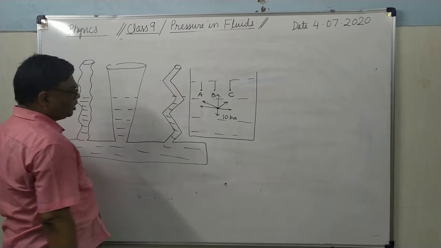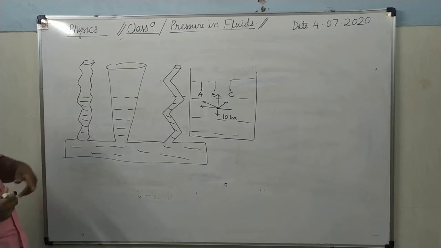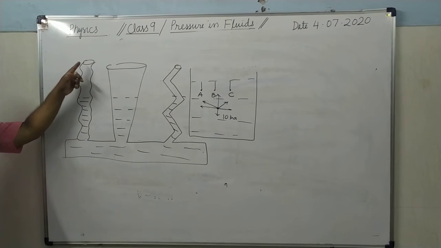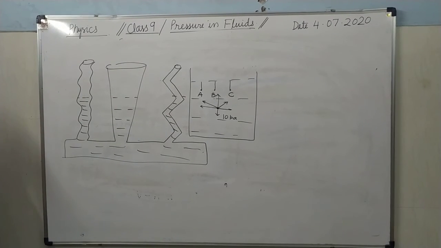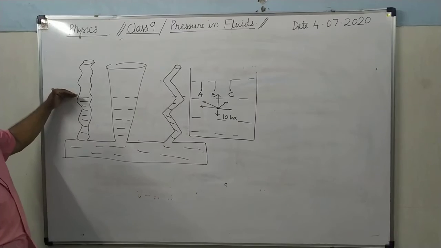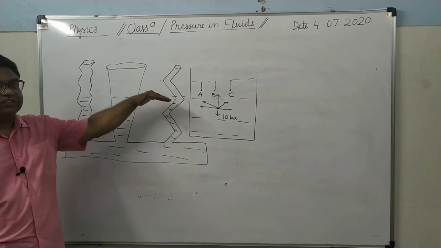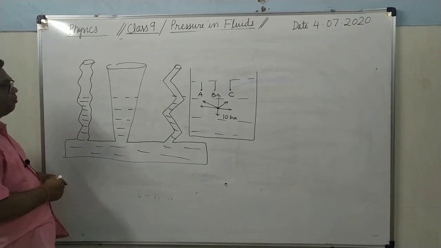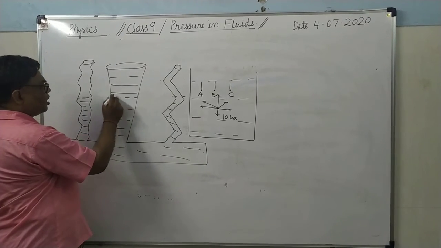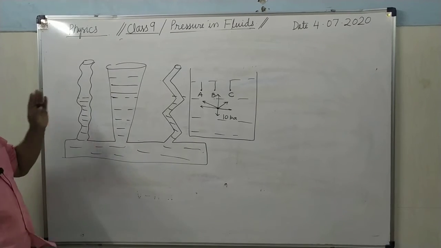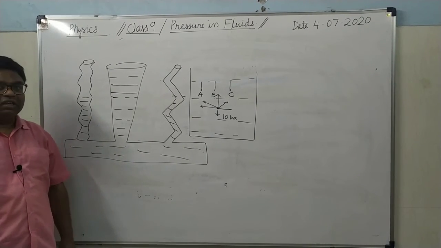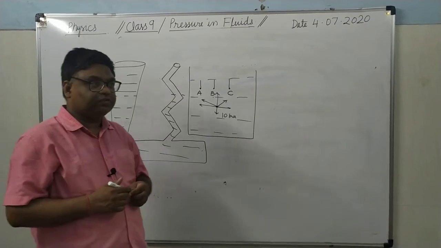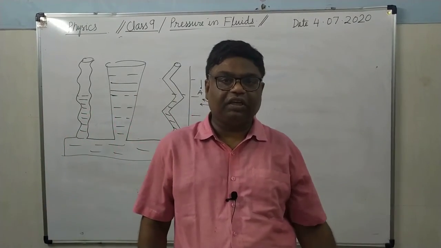After some time, when the liquid comes to rest, it settles itself in such a way that the free surface is at the same level. It will not be that here height of the liquid column is this and here it is less. It is clear? Liquid will stay at rest when free surface will achieve the same height.